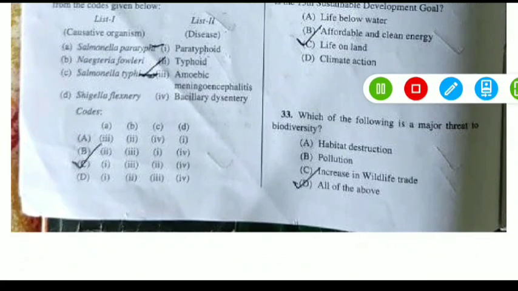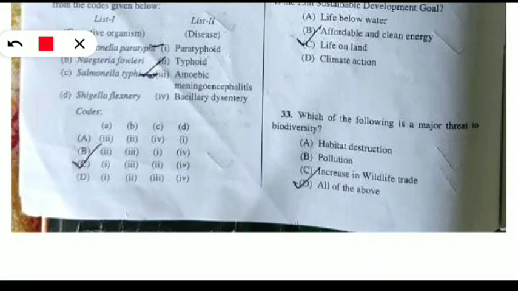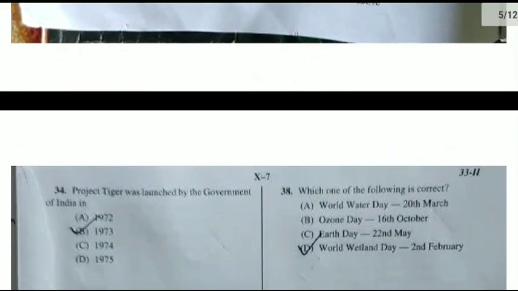Next question, question 33. It was a bit tricky, but it was asking which of the following is a major threat to biodiversity. So "is" means we should consider only one, but here habitat destruction, pollution, increase in wildlife trade, all these are threats to biodiversity. So all of the above will be correct, but it is asking major and "is". So I don't know whether they will consider it or not, but habitat destruction will be the most appropriate one if they are considering only one. Let's move to the next set of questions.